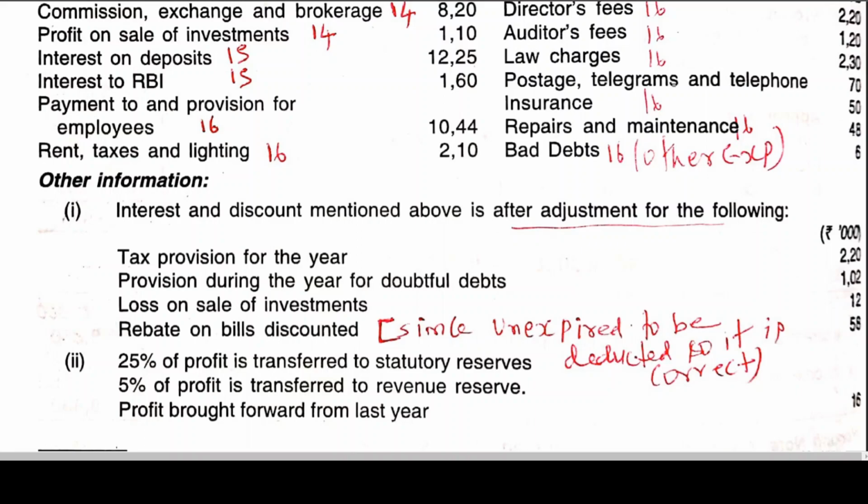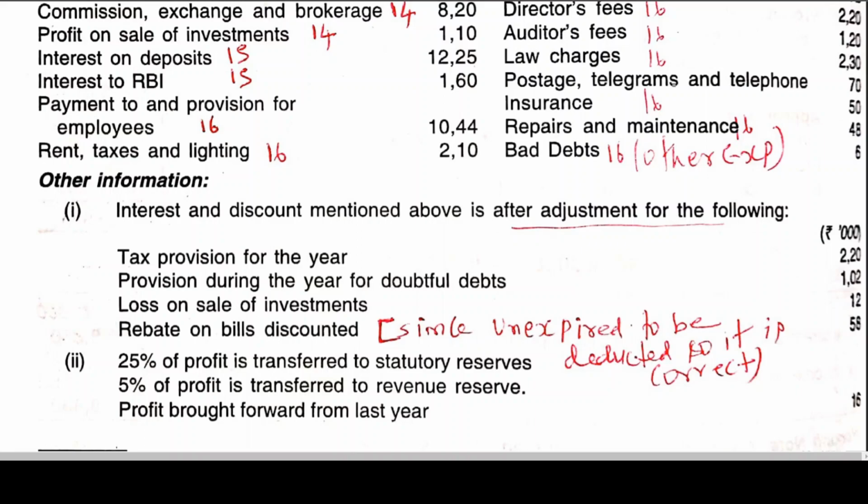Here, it doesn't make a difference. Current year profit, what is the current year profit you are having after deducting expenditure from income? On that, you need to calculate 25%. Actually 20%, but in the problem, since the instruction was given as 25%, we are working it out. Then next, 5% of profit is transferred to revenue reserve. Whenever we are transferring any amount towards any reserve, be it statutory or any other reserve, please remember that it is to be transferred from current year profits and profit brought forward from last year.